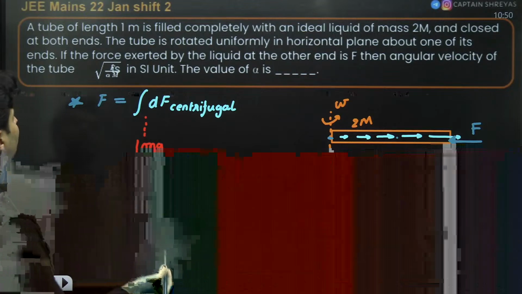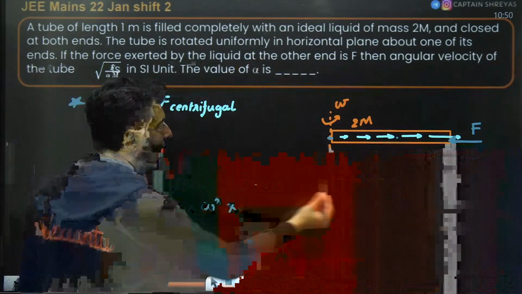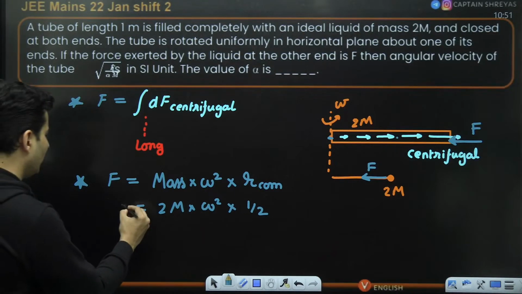That's it. So it becomes a much easier problem. Therefore, the mass is nothing but 2m. Omega is, I think, asked, so I'll put omega square. RCOM will be the total length. What is the total length? It is 1 meter, so it will be half. The 2 and half will get cancelled. Is that force given? No, I'll just put it as F.